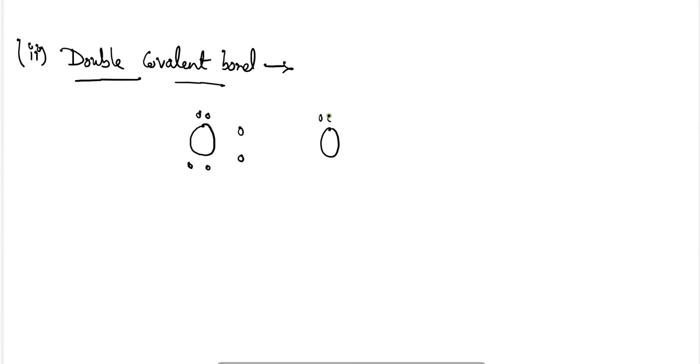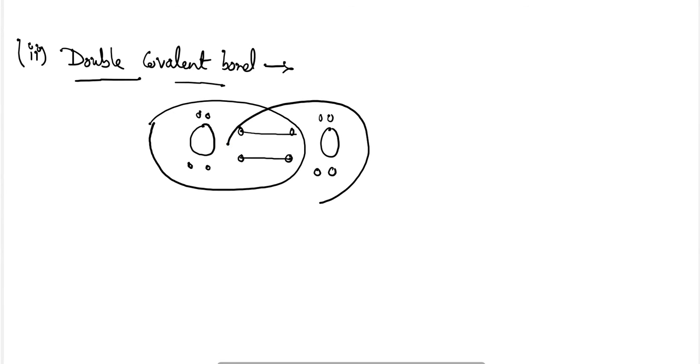So if I am taking two oxygens containing two unpaired electrons, these unpaired electrons will form a covalent bond with each other, and the number of electrons shared by each oxygen atom here is 2. Each atom will share two electrons, and hence the formation of a double covalent bond will take place.